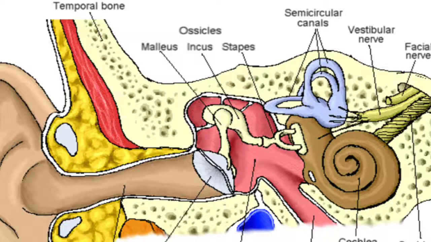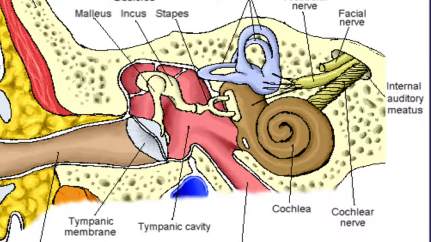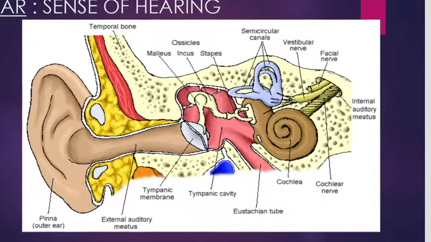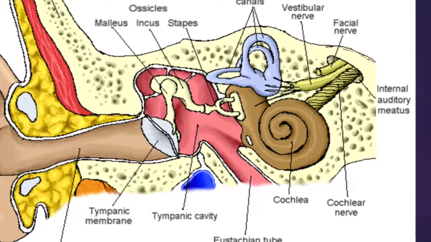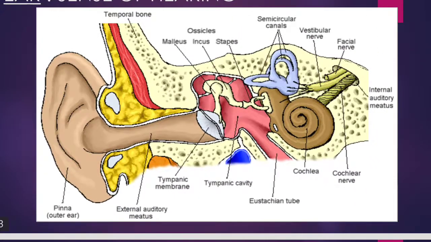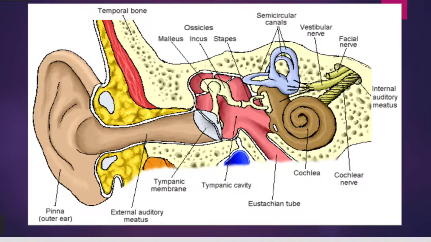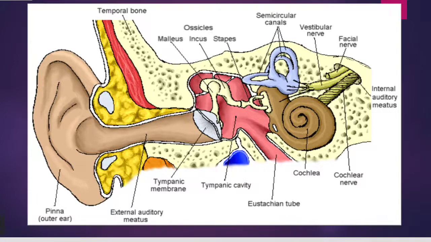Now what does the inner ear consist of? Can you see here? The inner ear is the rest of the portion. The rest of the part is called the inner ear. Now I will tell you what it consists of. The inner ear consists of a bony labyrinth enclosing the membranous labyrinth.